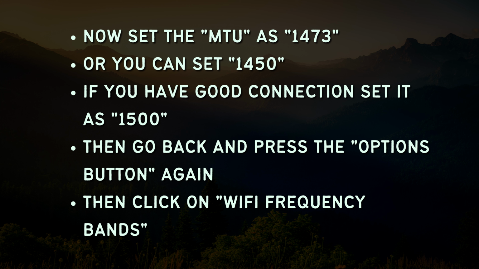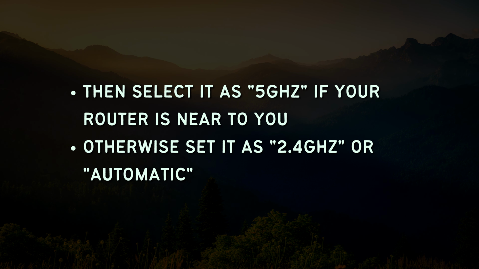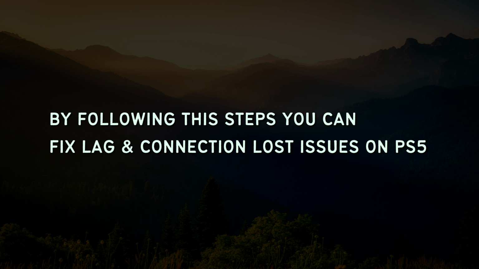Now set the MTU as 1473, or you can set 1450. If you have a good connection, set it as 1500, then go back and press the options button again. Then select 5 GHz if your router is near you. Otherwise, set it as 2.4 GHz or automatic. By following these steps, you can fix lag and connection lost issues on PS5.